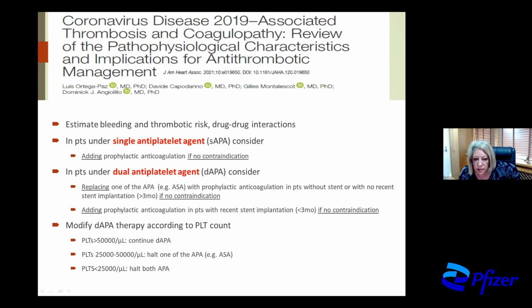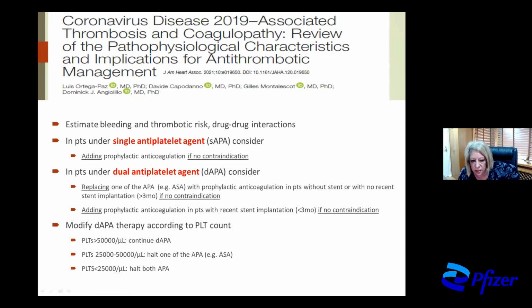In patients under dual antiplatelet agent, we have to replace one of the antiplatelets with prophylactic anticoagulation in those without stent or with no recent stent implantation if there is no contraindication. We have to add prophylactic anticoagulation in patients with recent stent implantation, and we have to modify the dual antiplatelet agent therapy according to the number of platelets.